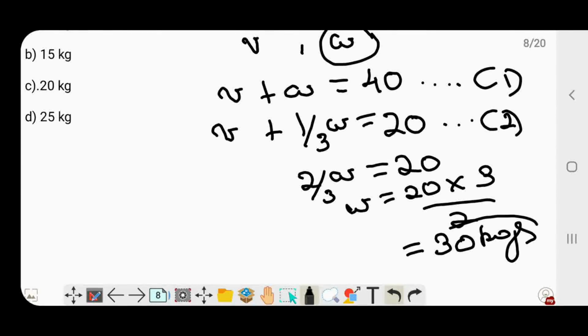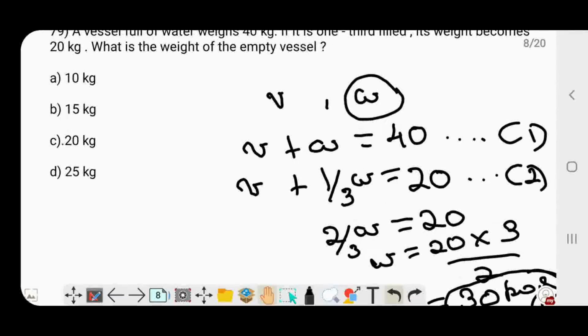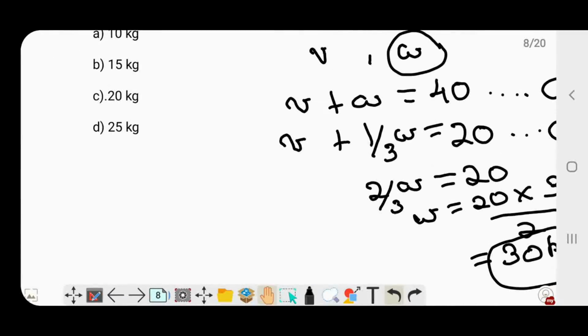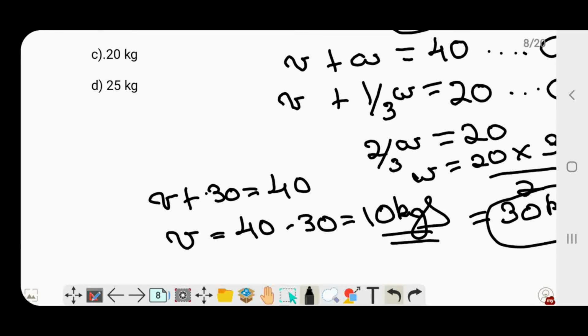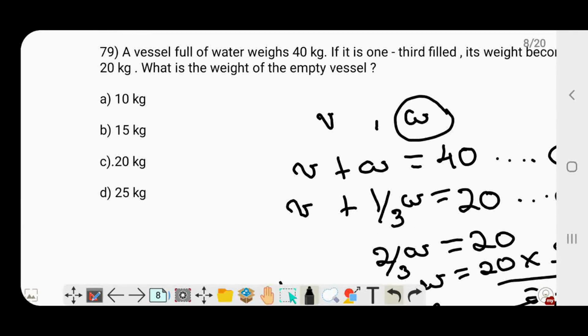If we use this in equation 1, V plus W is 40, which means V plus 30 is 40, so V is equal to 40 minus 30, which is 10. So the weight of the vessel is 10 kilograms, which is option A.